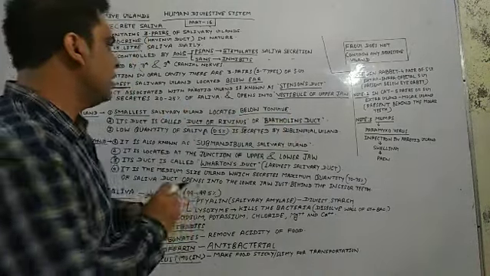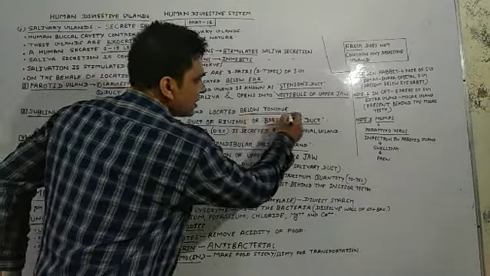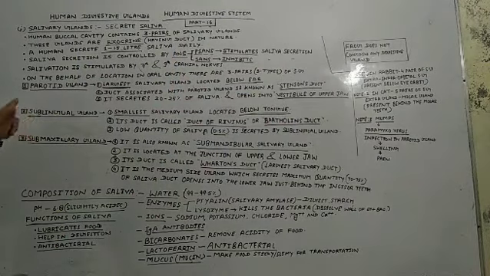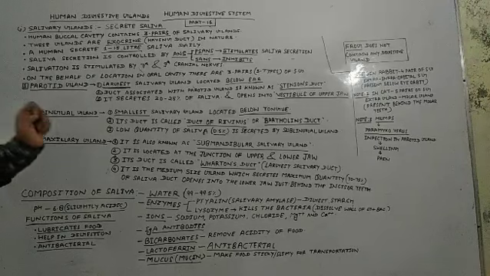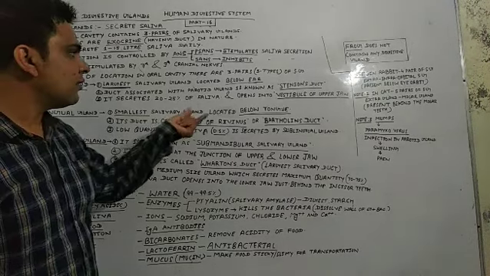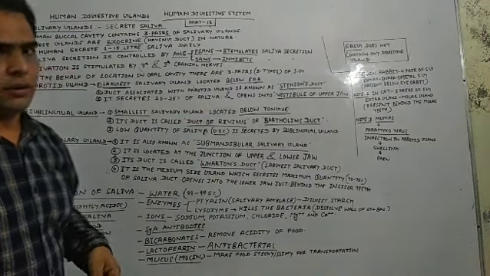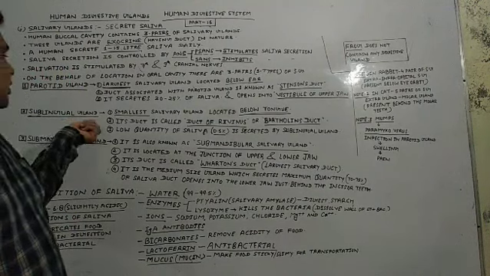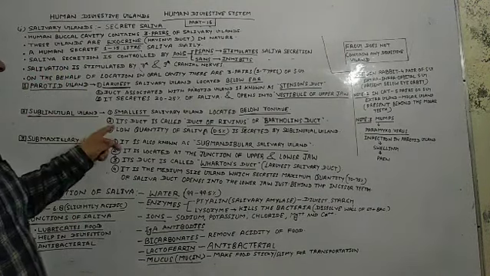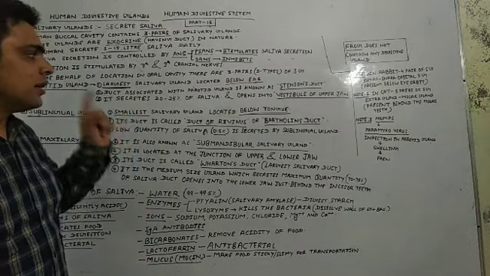I have written here the position of these salivary glands. They are located below the tongue, beneath the tongue. So must remember, students, this is the smallest salivary gland and located below the tongue. Sometimes it is asked in board examinations. Come to the next point related to the sublingual gland: its duct is called duct of Rivinus.